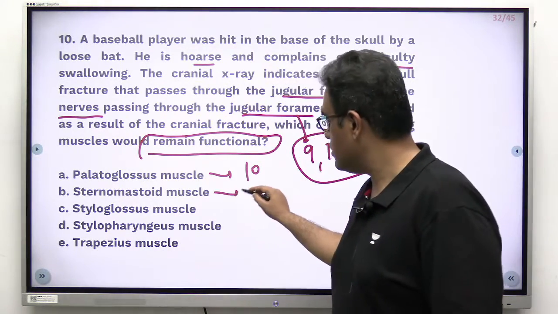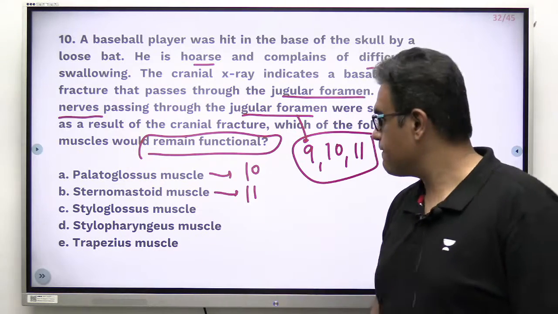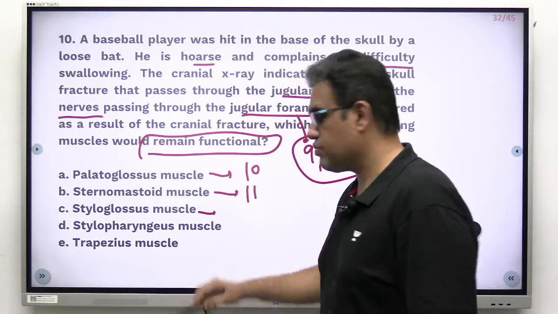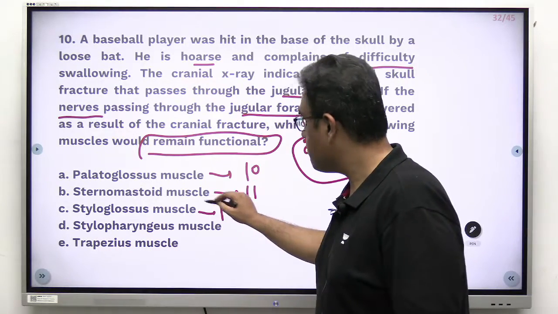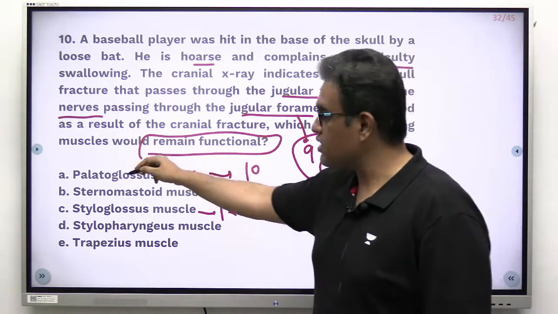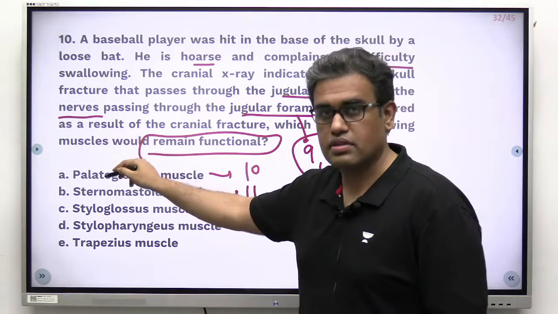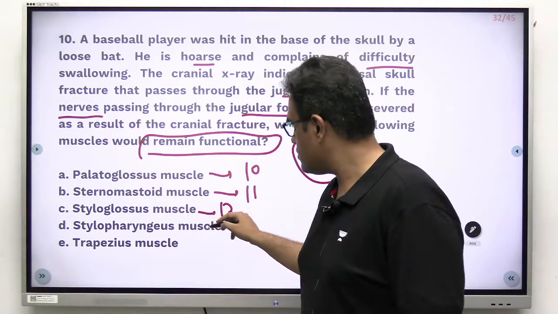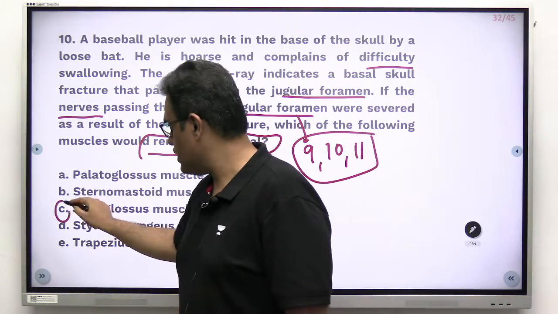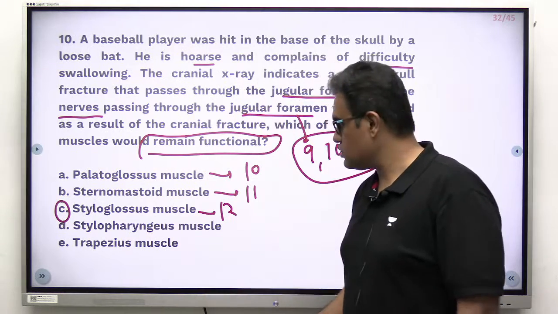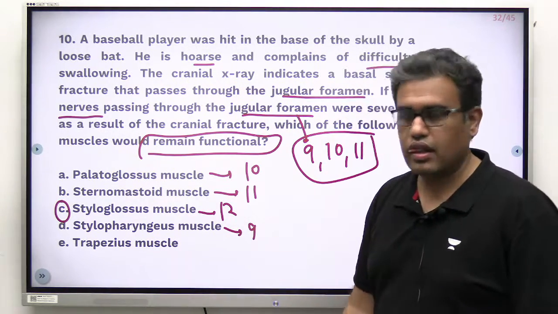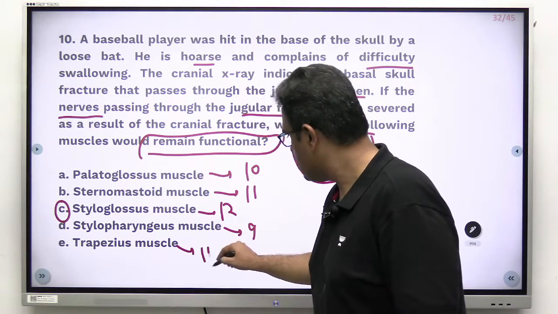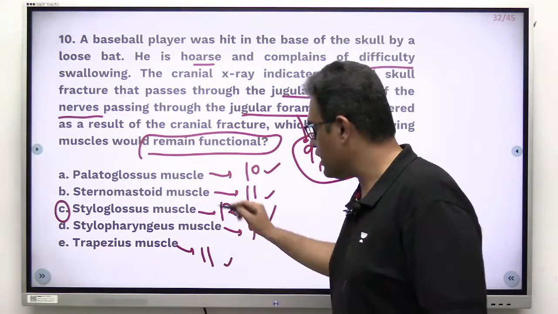Sternomastoid, we just saw, is the 11th nerve. Styloglossus, a tongue muscle, is supplied by the 12th nerve. Palatoglossus is an exception; it is also a palatal muscle. I guess we got the answer. The answer is styloglossus till now, but let's see the other two options. Stylopharyngeus, we have done, is the 9th nerve. Trapezius again is the 11th nerve. So 9, 10, 11. The answer is option C.